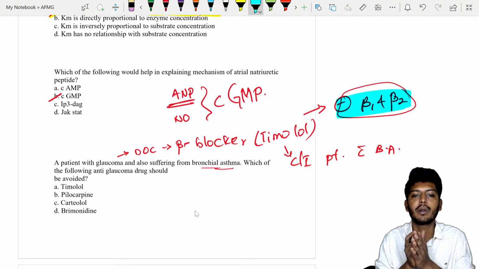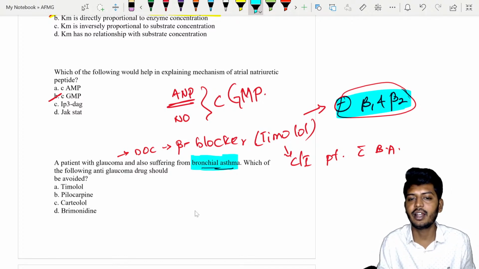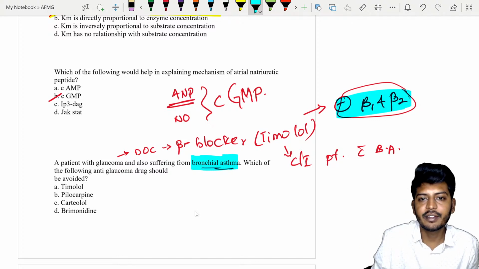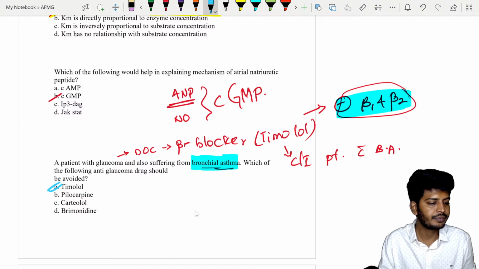Beta 2 blocking will lead to bronchoconstriction. If the patient already has bronchial asthma, then the treatment will change, and a selective beta blocker will come first. So timolol should be avoided in this patient because it will cause bronchoconstriction.